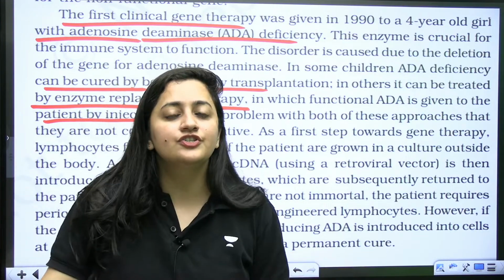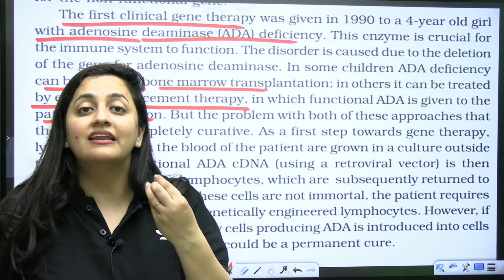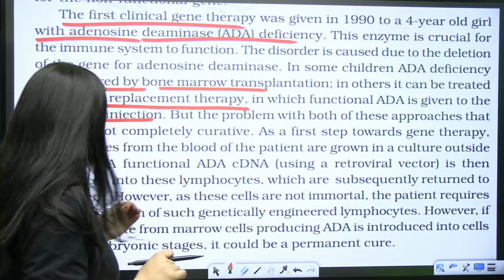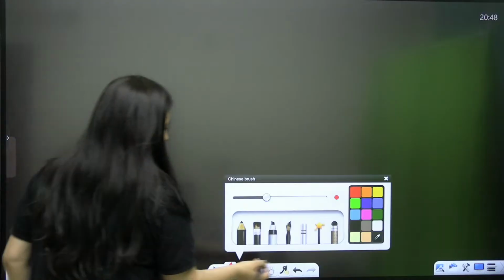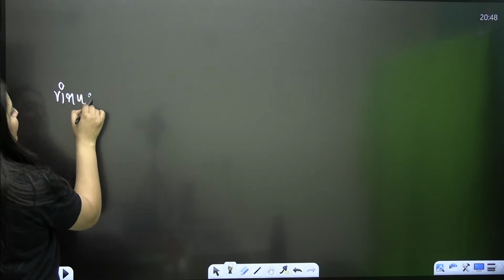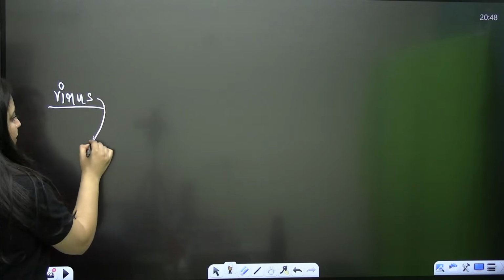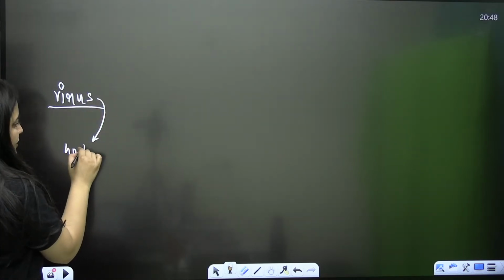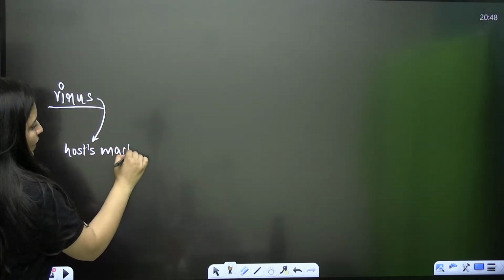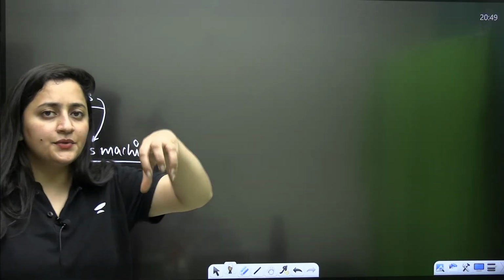And here, which vector will be used? Retrovirus. Right, retrovirus, because normally when we talk about viruses, it is a part of the virus life cycle, right? That virus is going to use the host's machinery. What will the virus do? The virus will use the host machinery for its replication. The virus is going to insert its genome into the host genome.